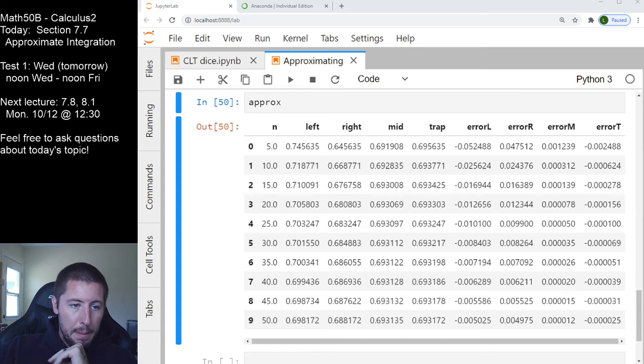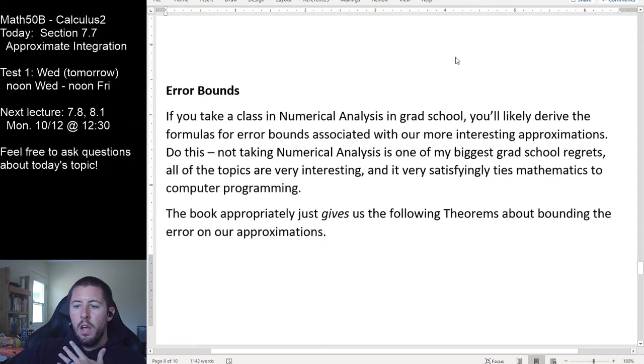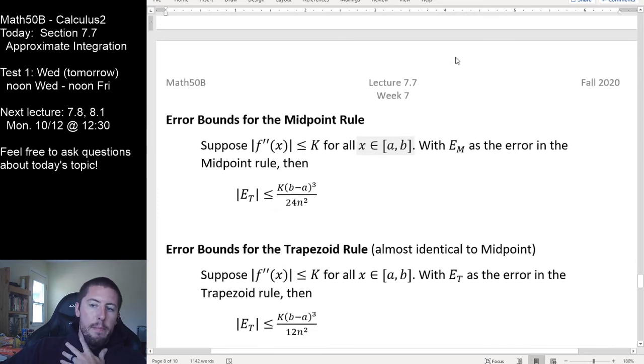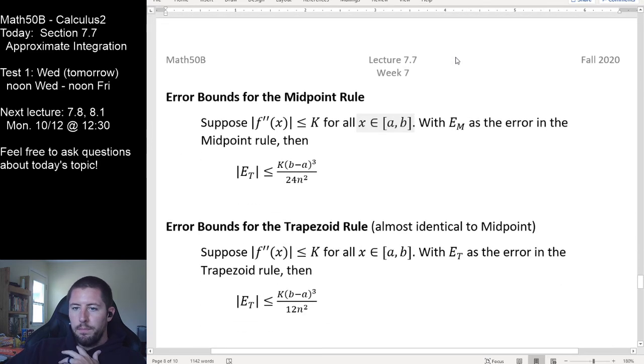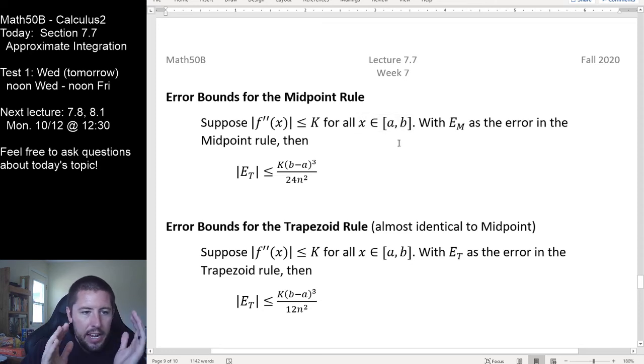So popping back out of my Python stuff, let's head back over to Word. So here are our error bounding rules for the midpoint rule. Suppose that the absolute value of the second derivative of the function of interest can be bounded by some K. Wow, this is a horrible start already. I have no idea what's going on here. This has to hold for all of the x values in our interval of interest, right? We're doing an integral from a to b, so this has to be true for all the x values.